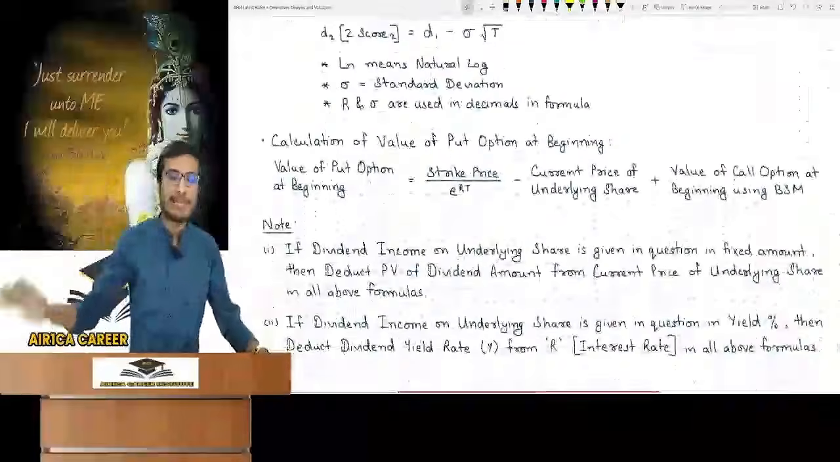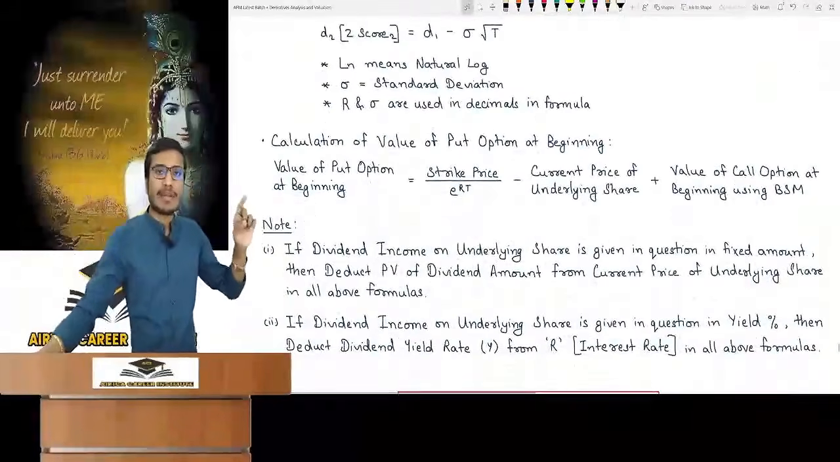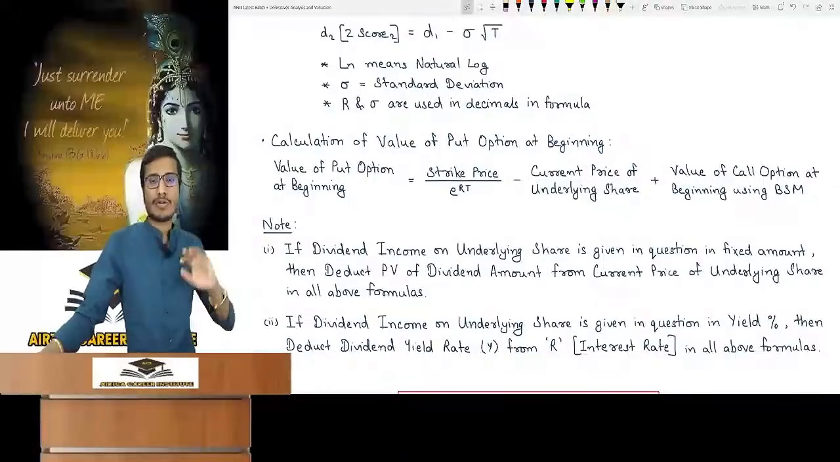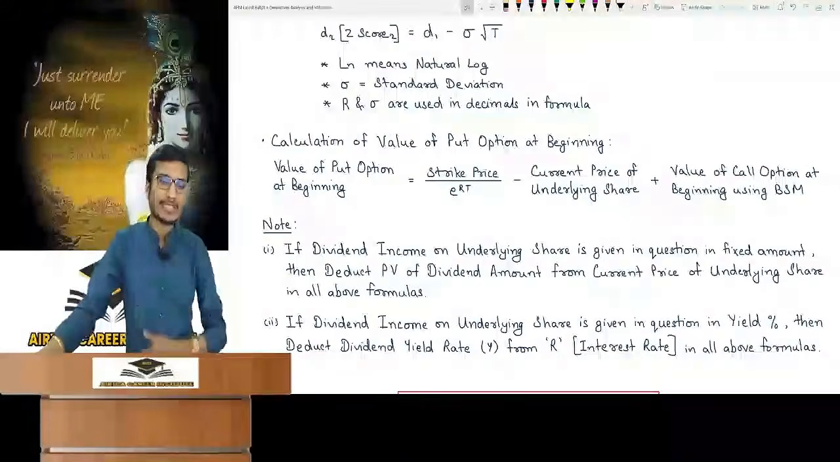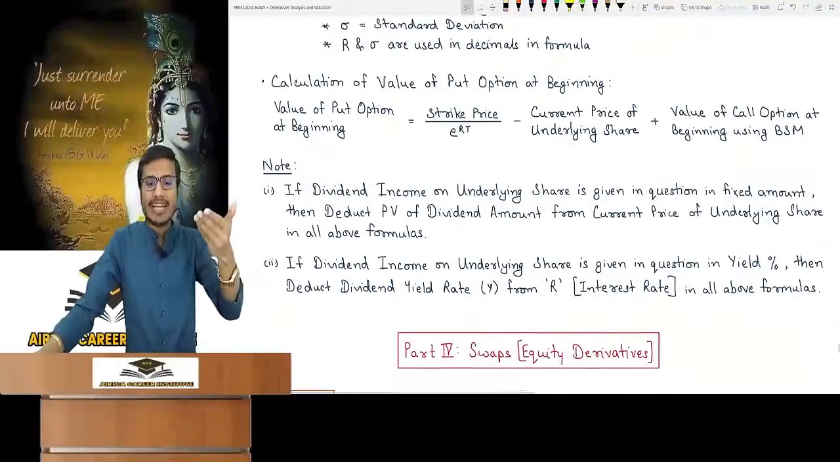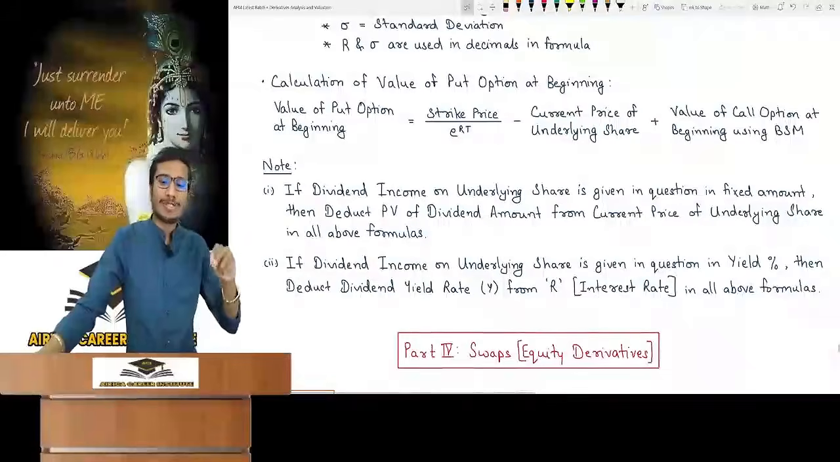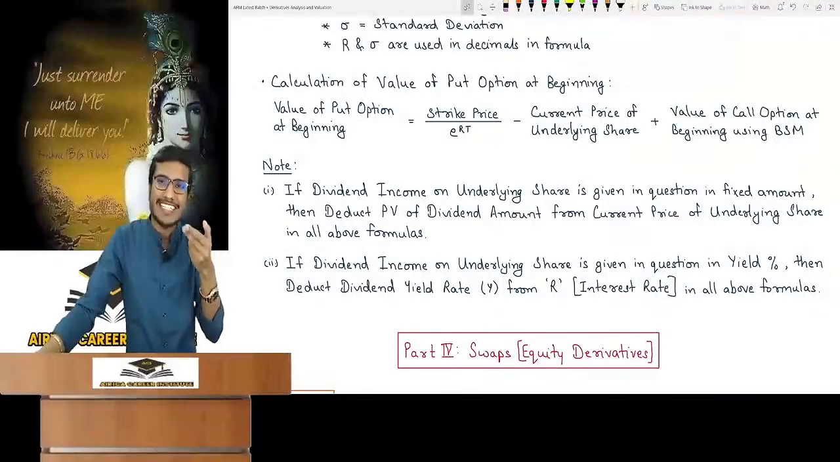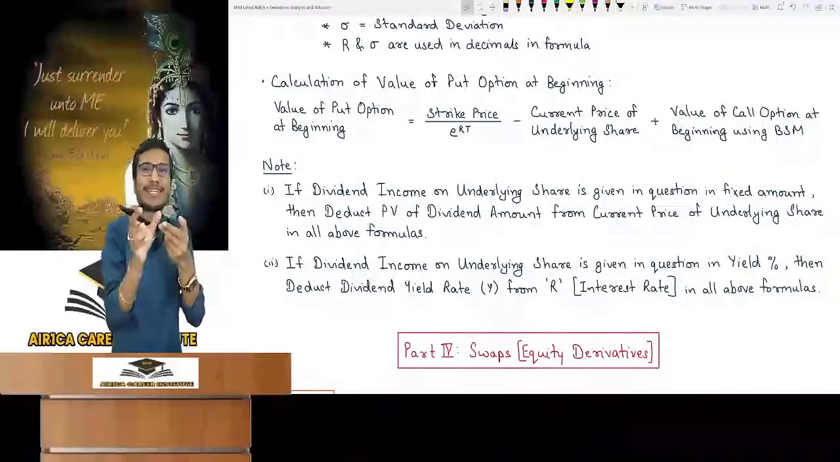That's why we find the value of the call option in the beginning and then we add strike price's PV minus current price of the underlying share. So we get the value of the put option in the start through the Black-Scholes model. Now check if the dividend income on the underlying share is also given in the question as a fixed amount. Then wherever the current price of underlying share is coming in the formula, subtract the PV of the dividend income from it.